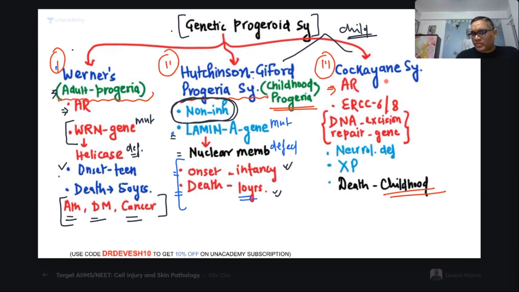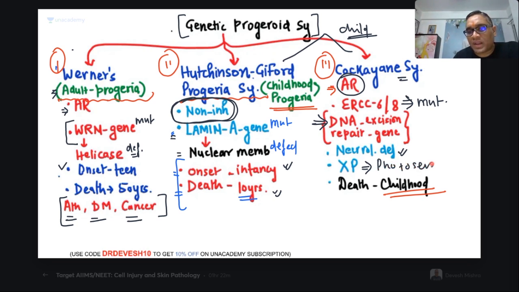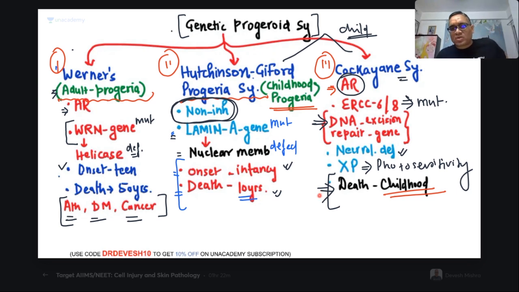Right? Cockayne syndrome is again a very important syndrome because this patient will have autosomal recessive inheritance and they have a mutation in the genes called ERCC6 and 8. ERCC6 and 8, these are the DNA excision repair genes. Because of this, what will happen? They will have neurological deficit and xeroderma pigmentosa-like symptoms, and they will have excessive photosensitivity, right? And they will also be dead in childhood itself, right? So 10 to 15 years is their survival time; they are not going to survive beyond 10 or 15 years.